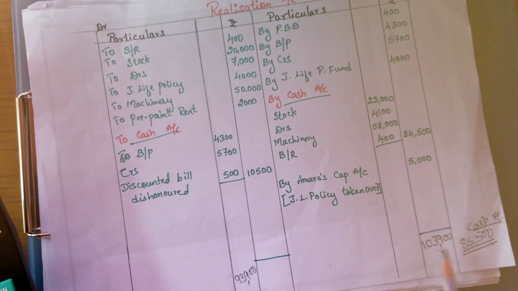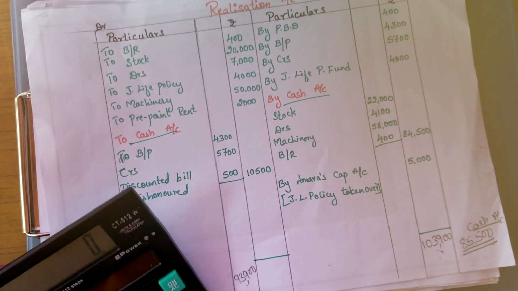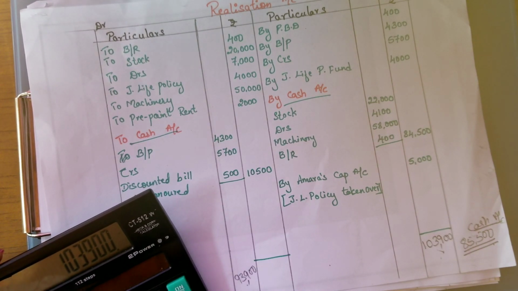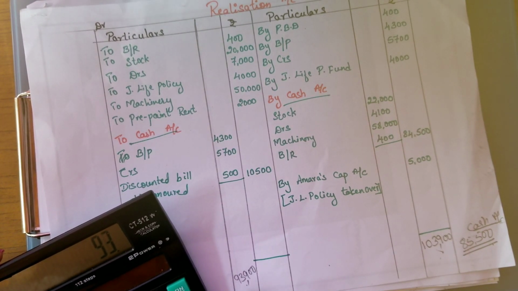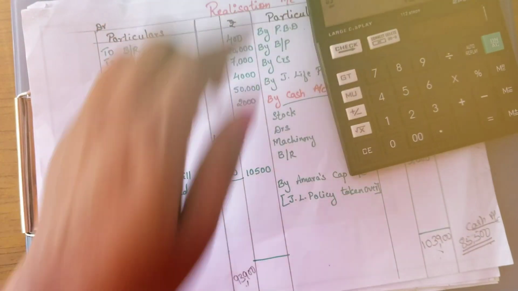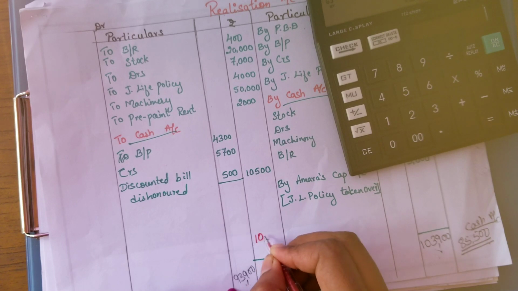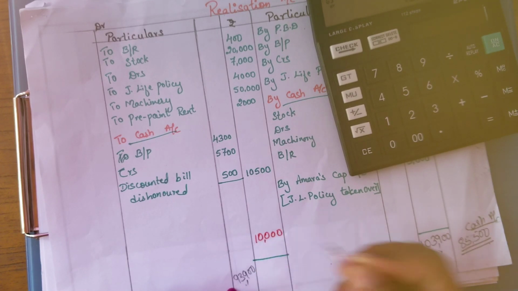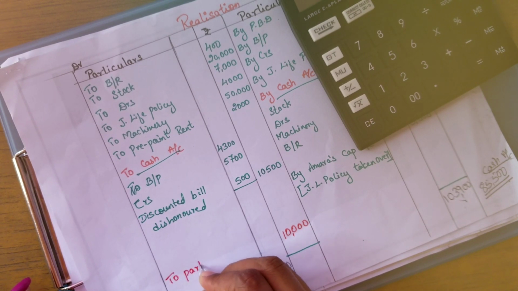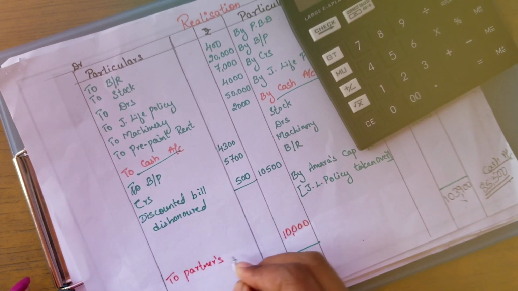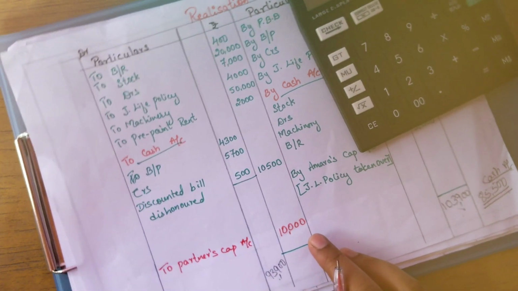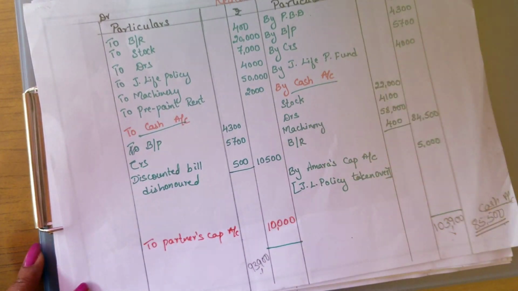From this amount we will minus all this. So 1 lakh 3,900 minus 93,900. So your profit is 10,000. Which is transferred to partners capital account.